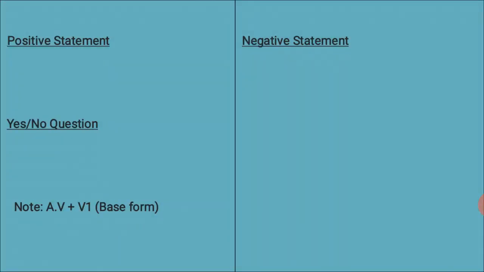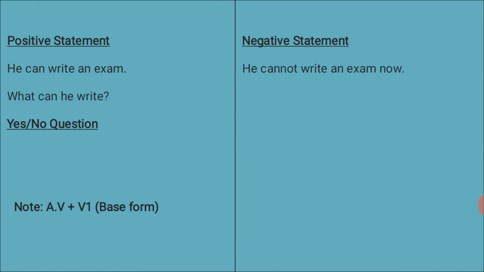And some other auxiliaries, modal auxiliaries, we can use. He can write an exam. For the negative statement, he cannot write an exam. For the question word, when can't he write an exam? What can he write? We can ask. Exam is the answer. We just hide it and put the WH word.